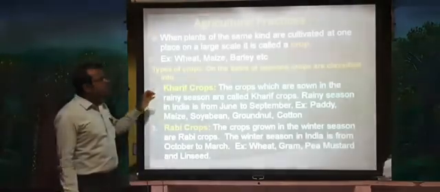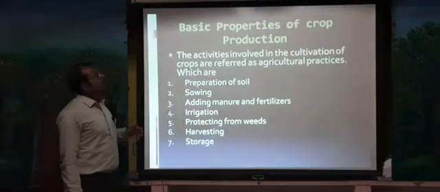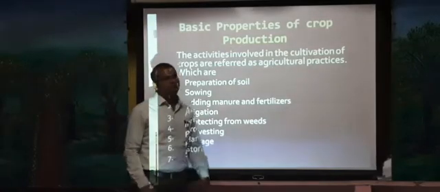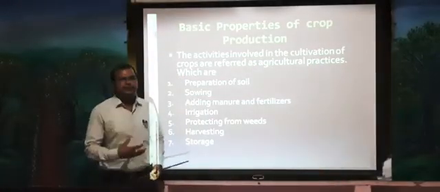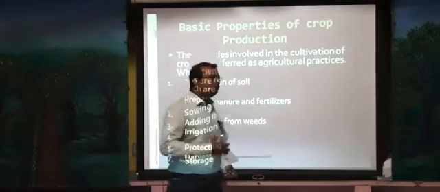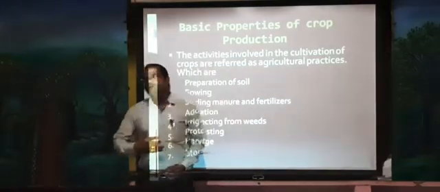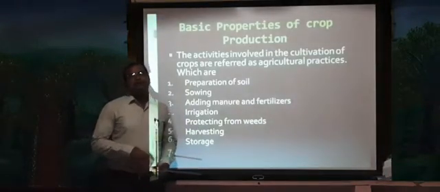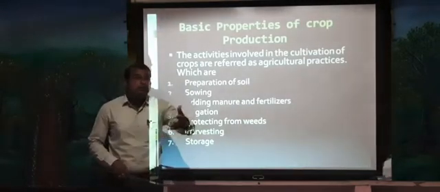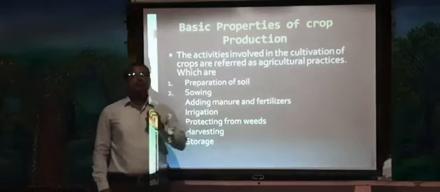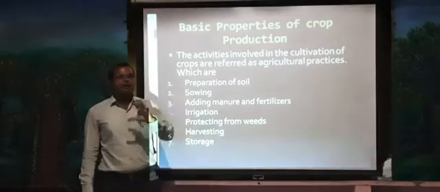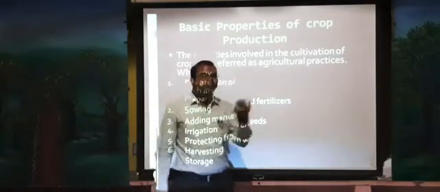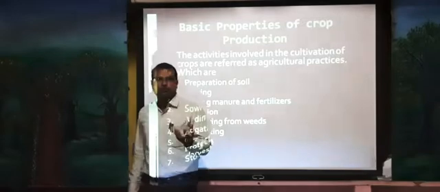The next topic is agricultural practices, the basic procedures of crop production. You might have tried to grow plants in your surrounding places or in your home garden. What methods do you usually adopt? First, you select the seeds which you want to cultivate.